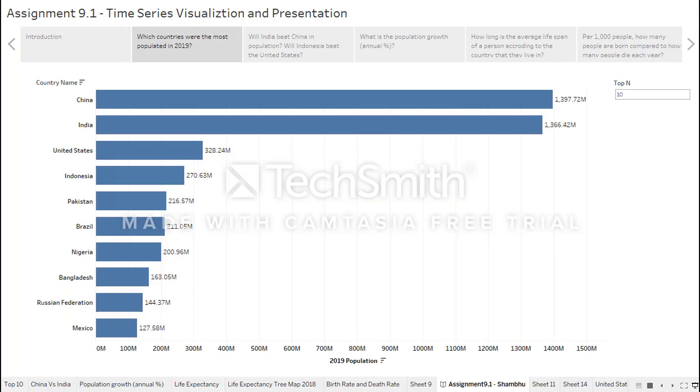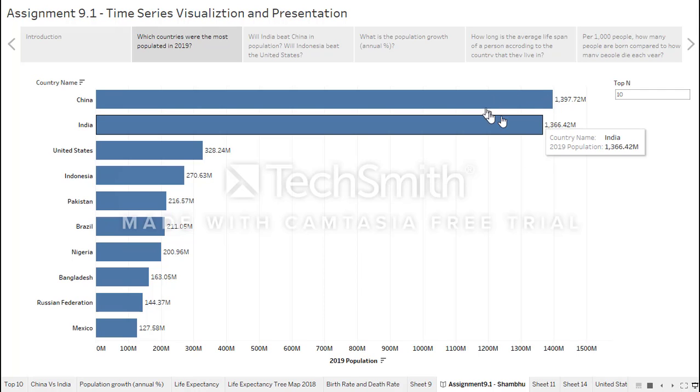This graph displays the total population of each country in 2019. I created this chart to get a smaller range of countries to create the time series visualization, which I will share during this presentation. I've created a parameter to filter the number of countries to show in the pane. Based on this parameter, we can filter top 5 or top 20 countries in the world.